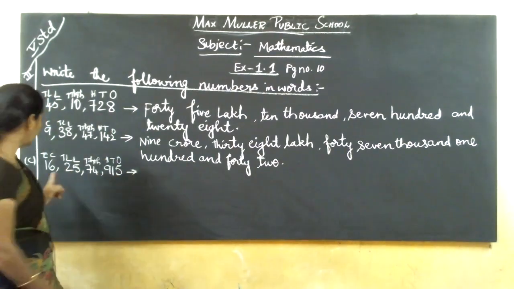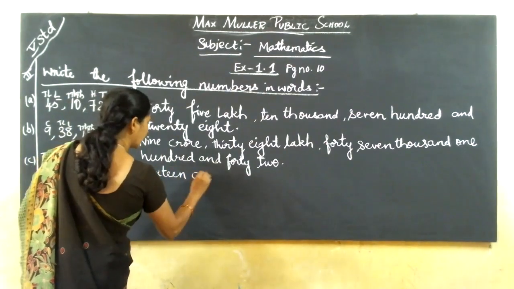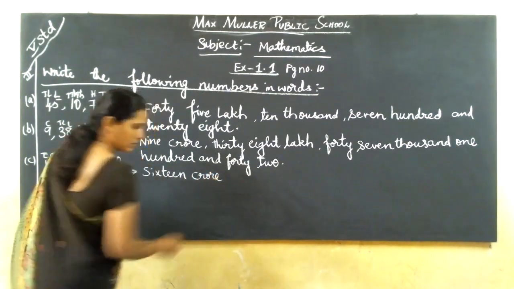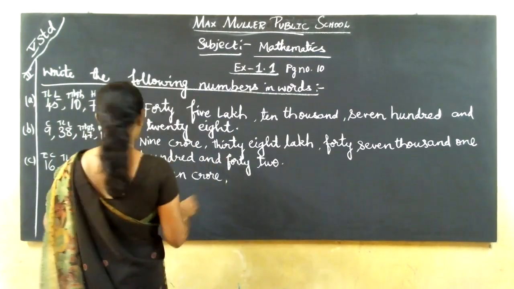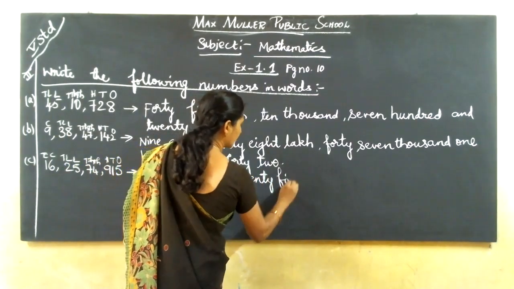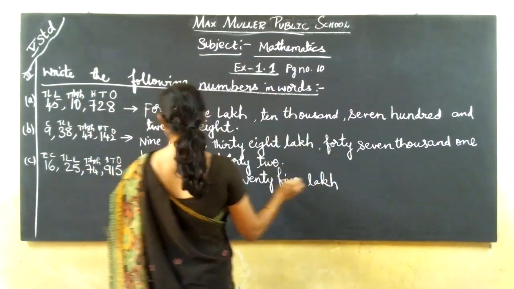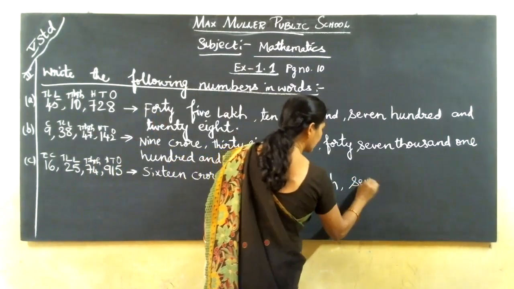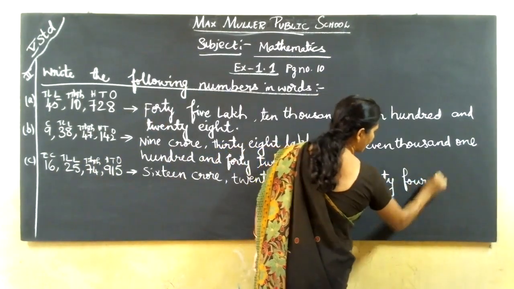Is it? So now 16 crores. 16 crore. Okay, 16 crore. 25 lakhs. 25 lakh. 74,000.